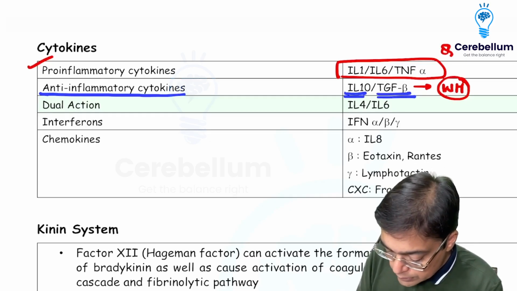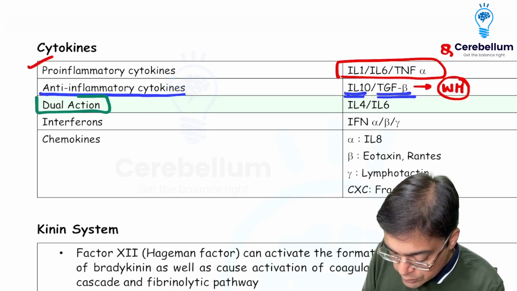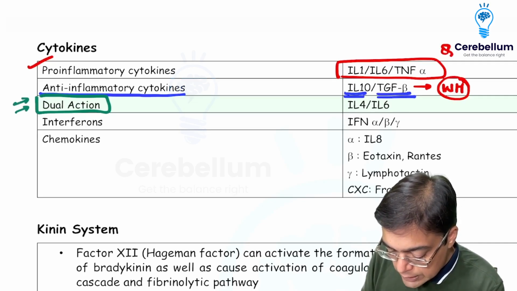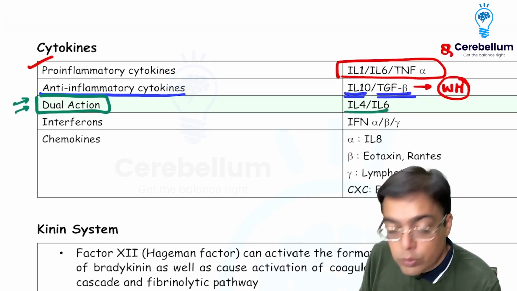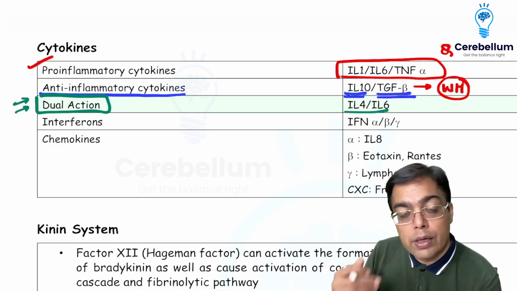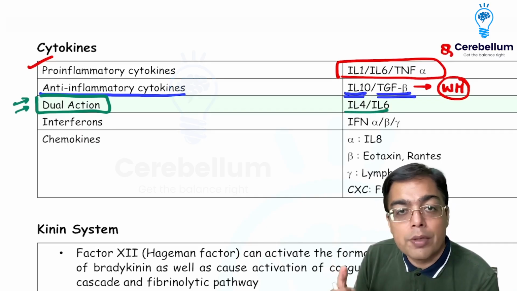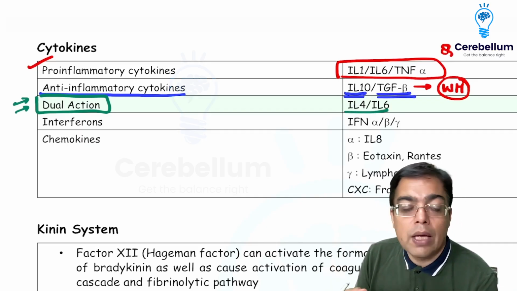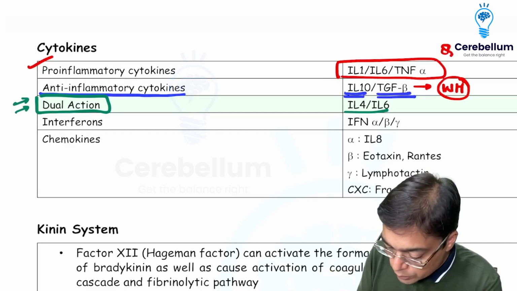The moment we are thinking in terms of cytokines having a dual action, this used to be a favorite for the INI exam at one point of time. We are thinking in terms of interleukin 4 and interleukin 6. So in a lot of conditions, they have pro-inflammatory action, but sometimes they are said to have an anti-inflammatory action as well. That's what we need to keep in mind.